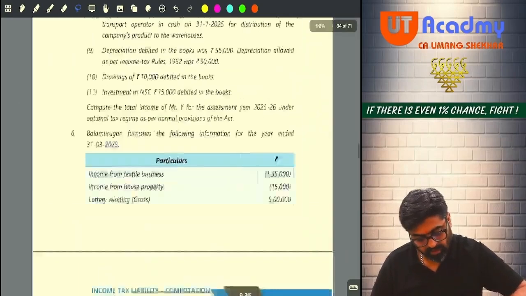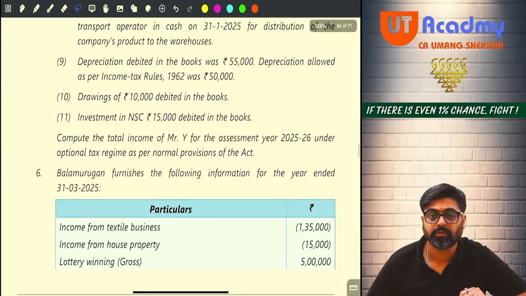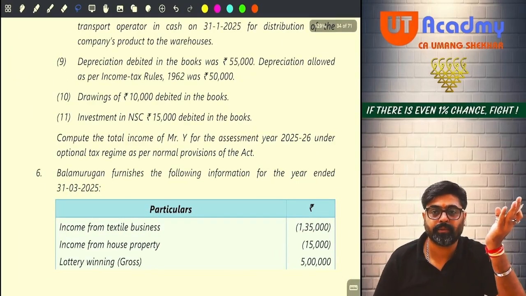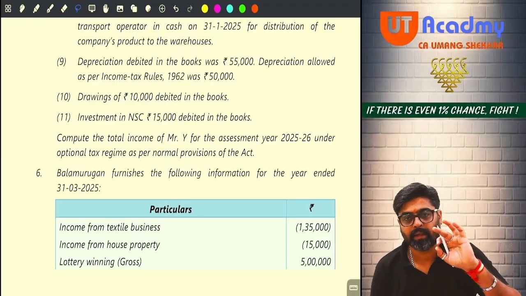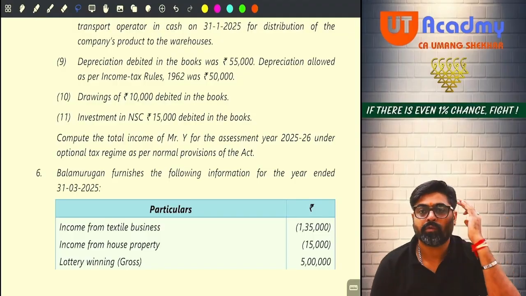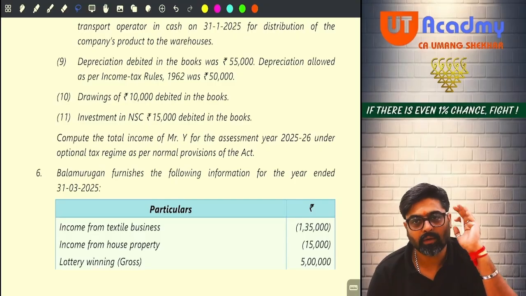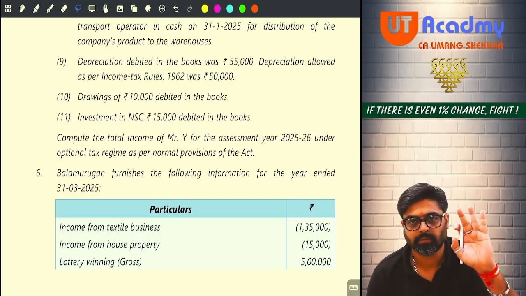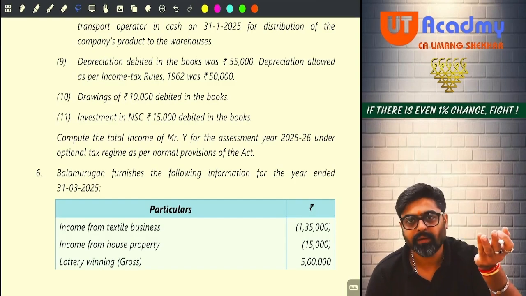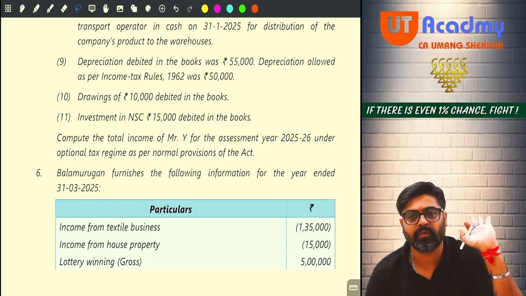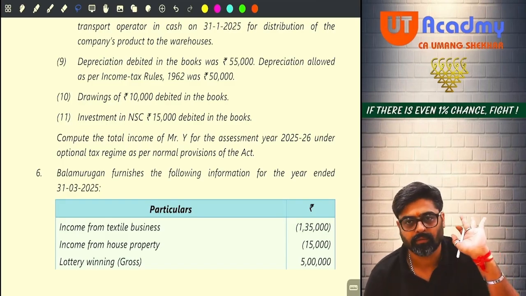Can you see? 11 points are given. So some are debits to P&L, some are credits to P&L, yes or no? So first you have to think that you are reading a P&L only. Then whatever effect you are supposed to give, you have to give.